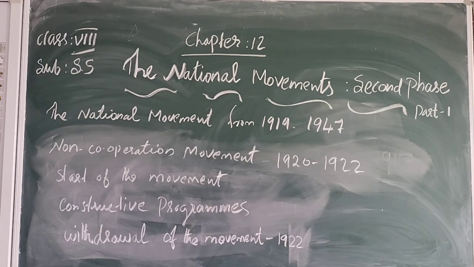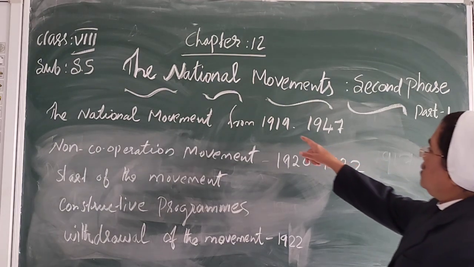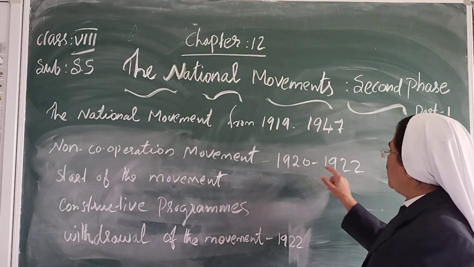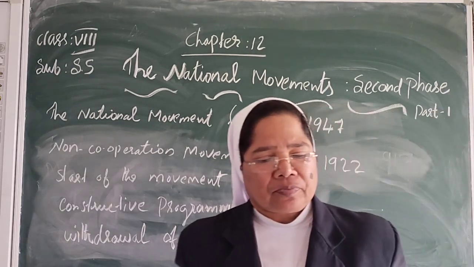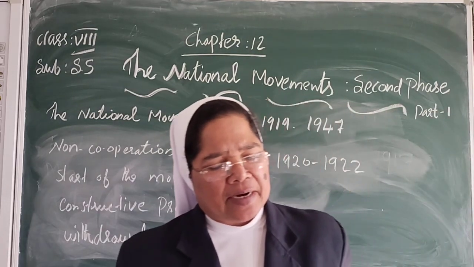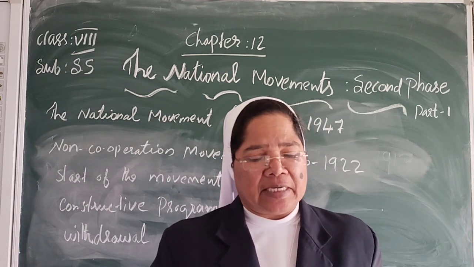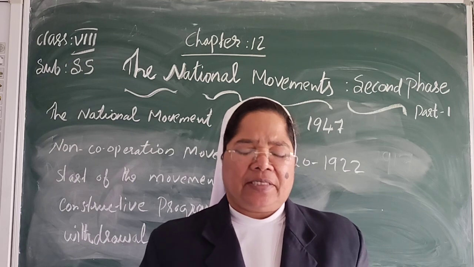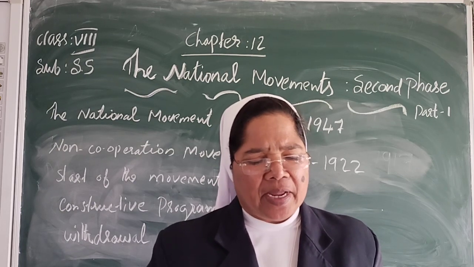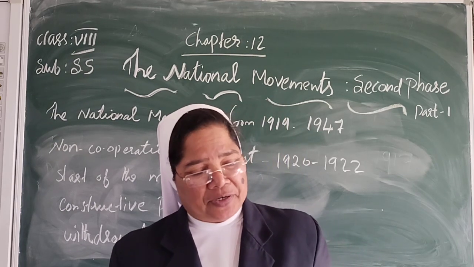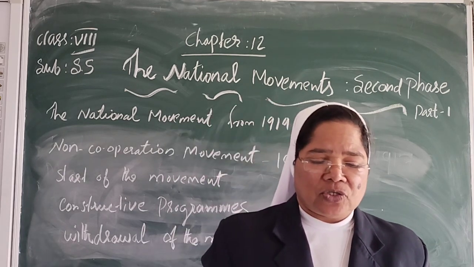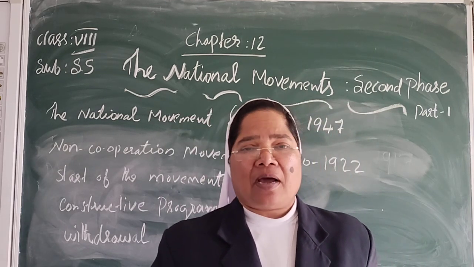They started the non-cooperation movement from 1920 to 1922. They decided under the leadership of Gandhi, against the rigid attitude of the British. The movement aimed at protest against the British. Now let us see how they started the movement.